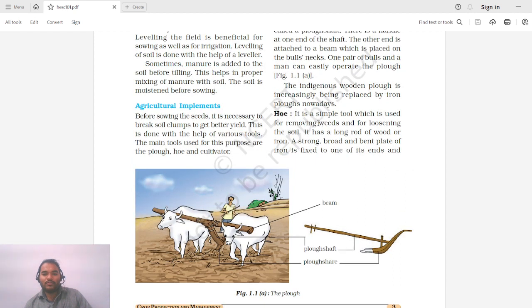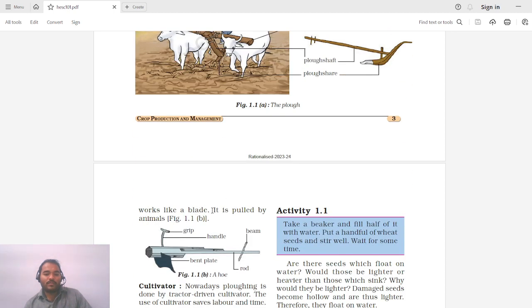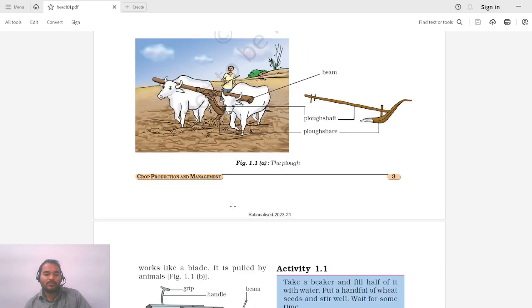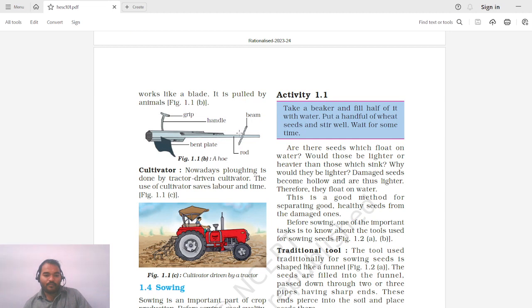So hoe is a simple tool which is used for removing weeds and for loosening the soil, as we have seen. It is a long rod of wood or iron. A strong, broad and bent plate of iron is fixed to one of its end and works like a blade. It is pulled by animals. So again, its operation is similar to plug, and two major functions it performs. It initially helps in loosening the soil, and also it is used in removing weeds, right?